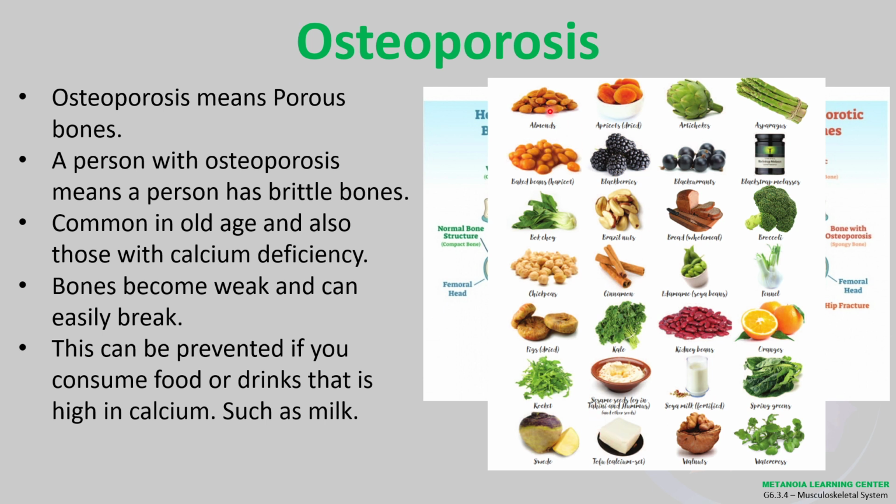Mga nuts, almonds. Kaso nga lang, almonds very expensive. Baked beans, yan din ang nagdadagdag ng calcium, nagpapa-strong pala. And also whole meal, yung bread. Okay. Broccoli. Kumakain ba kayo ng broccoli?